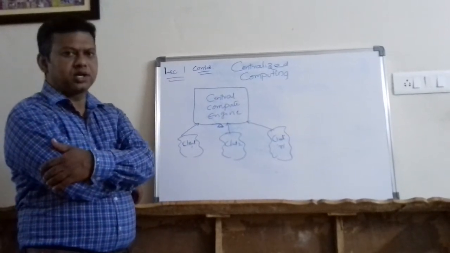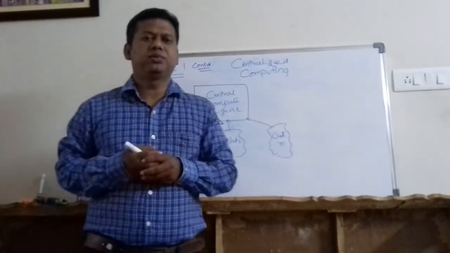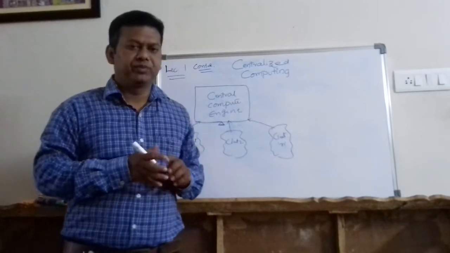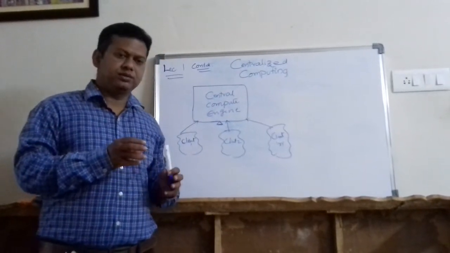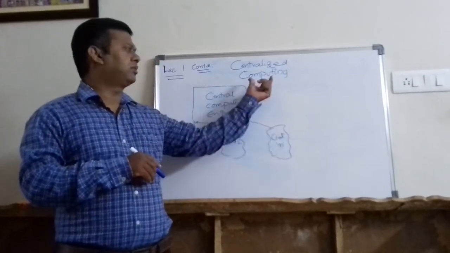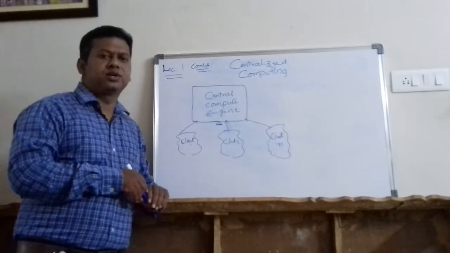So first of all, we will try to understand computing. Friends, what is computing? Computing is nothing but the ability of a computer to perform a task. Computing happens in many ways. One of the oldest computing mechanisms, or you can say traditional computing methods, is centralized computing.